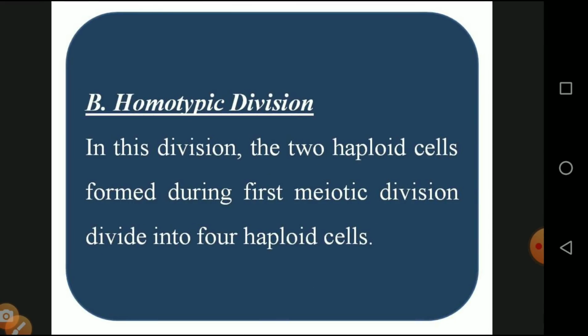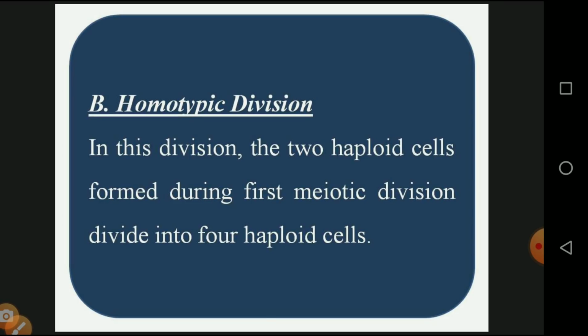The second type is otherwise called meiosis 2. In this division, the two haploid cells formed during the first meiotic division divide into four haploid cells. One cell gets divided into two cells, that is meiosis 1. Then the two meiotic daughter cells are converted into four haploid cells, which is called the homotypic division or meiosis 2.